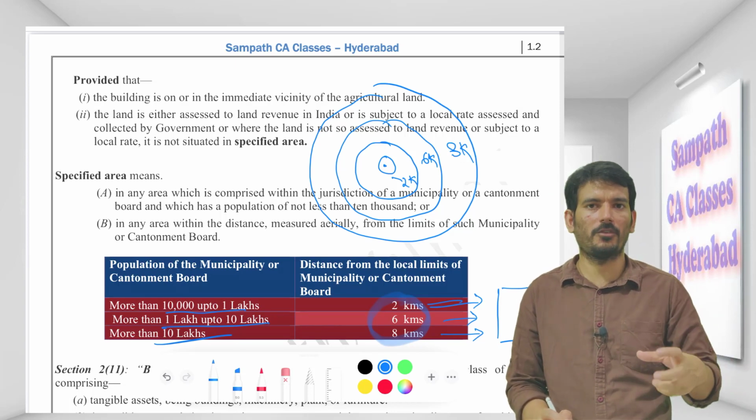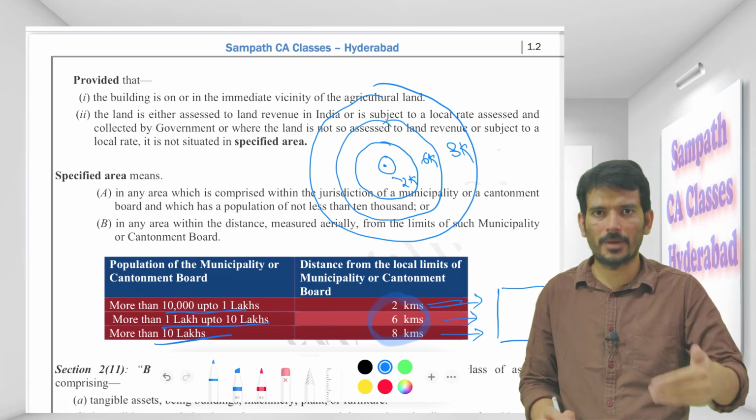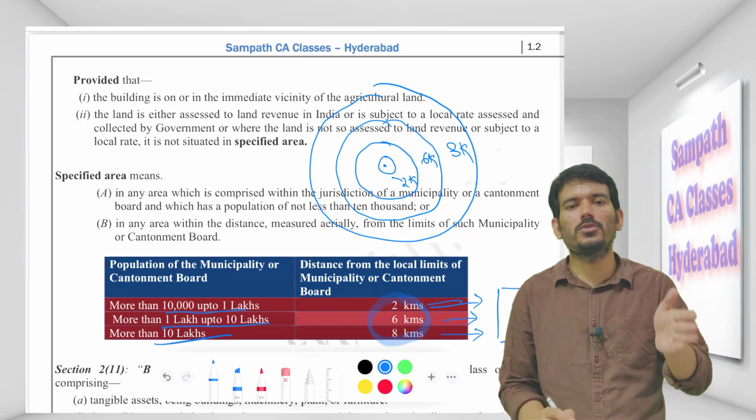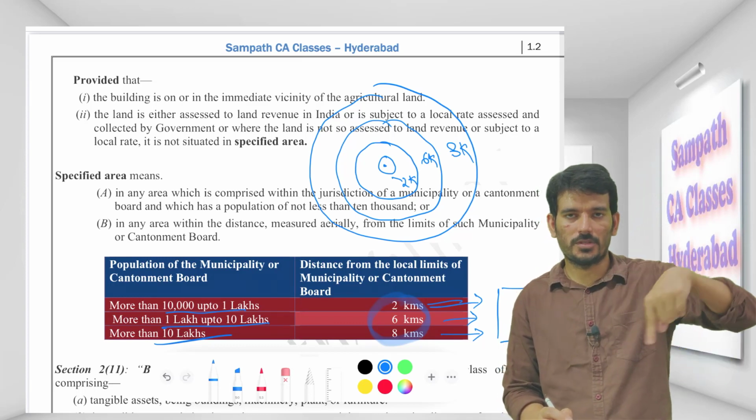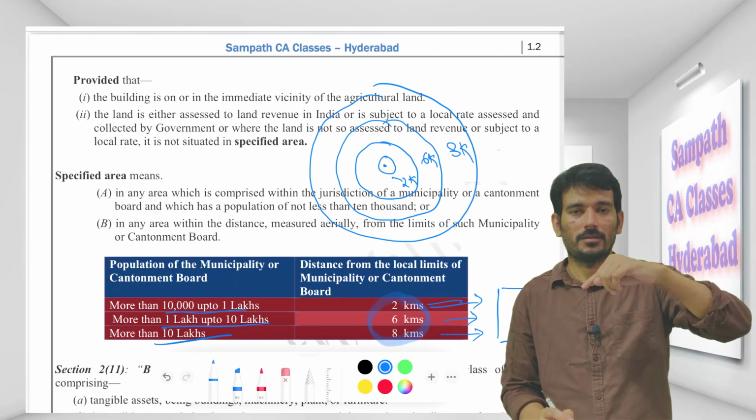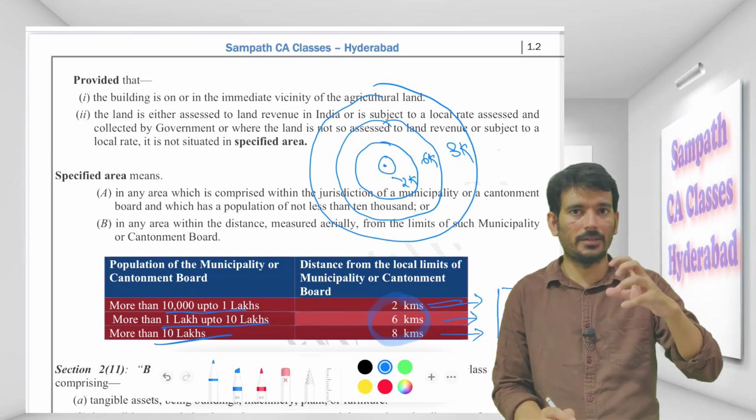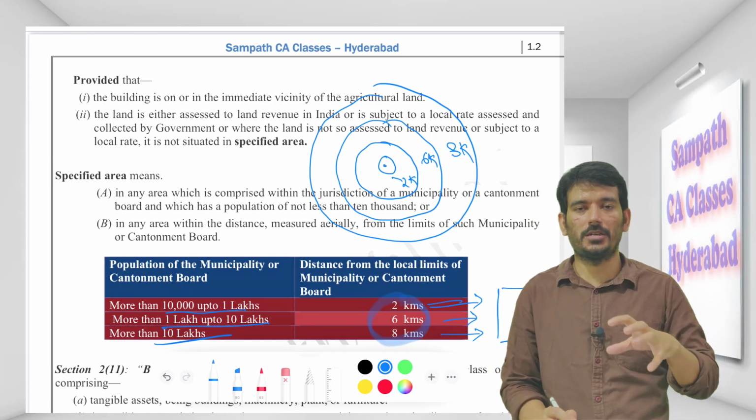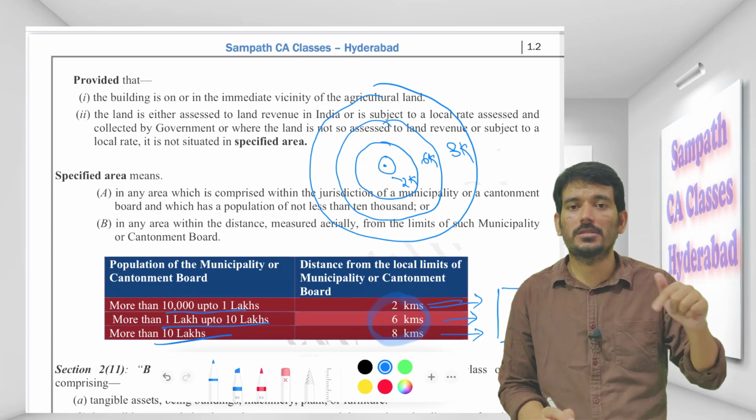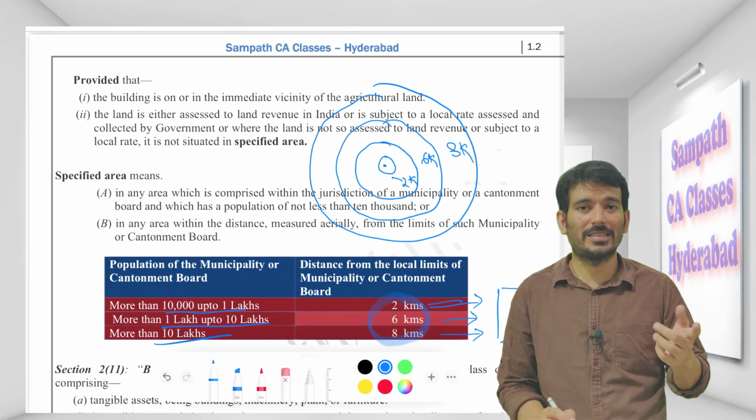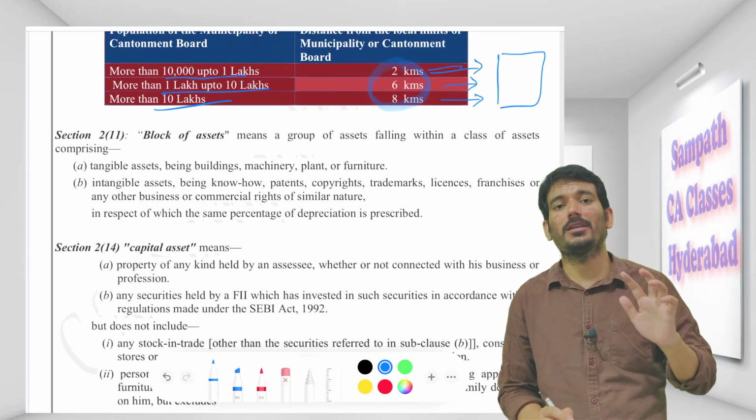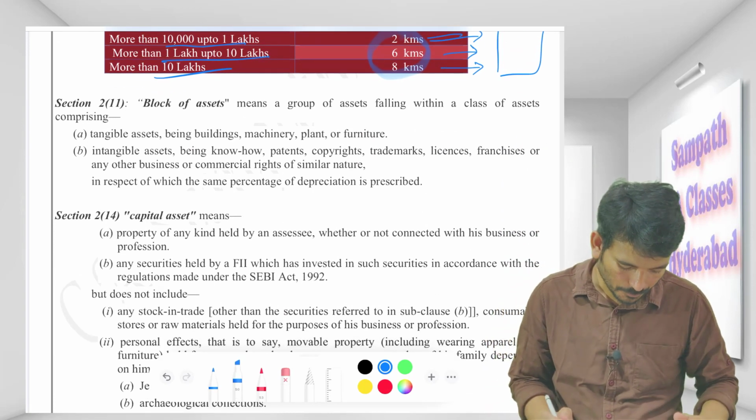One is to understand properly for the first time. Second is to keep remembering or revising it. 2, 6, 8. 2 first, 6 after that, then 8 kilometers. Okay, if your land happens to be situated in these outer limits, then we can say that it is a specified area and it is not an agricultural land.